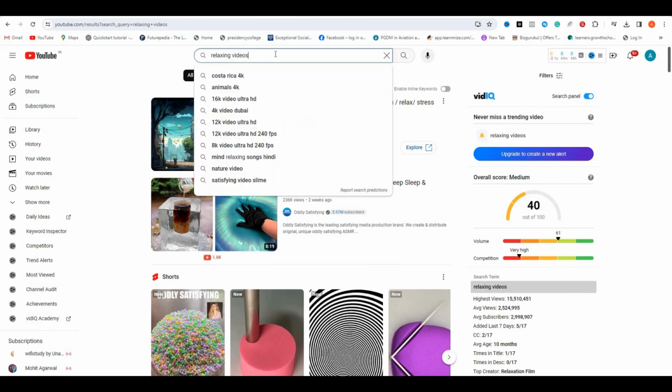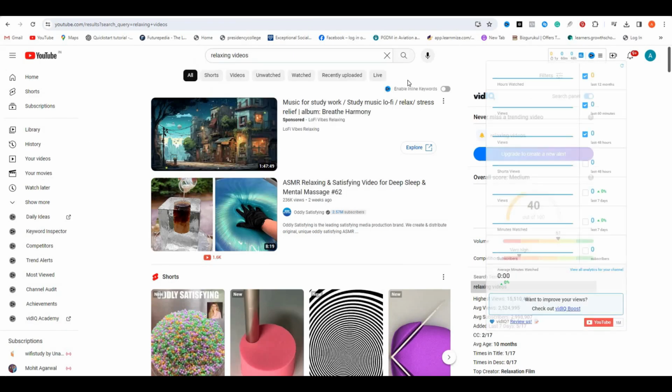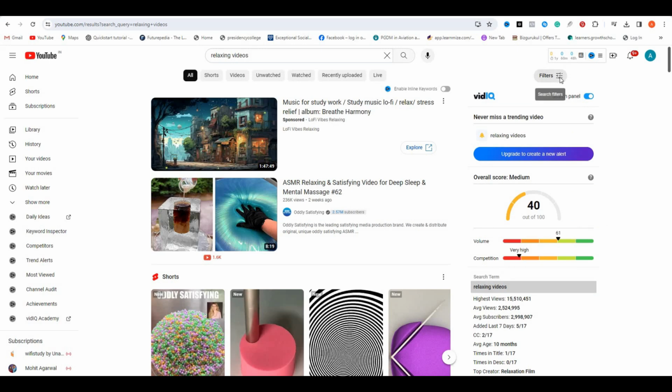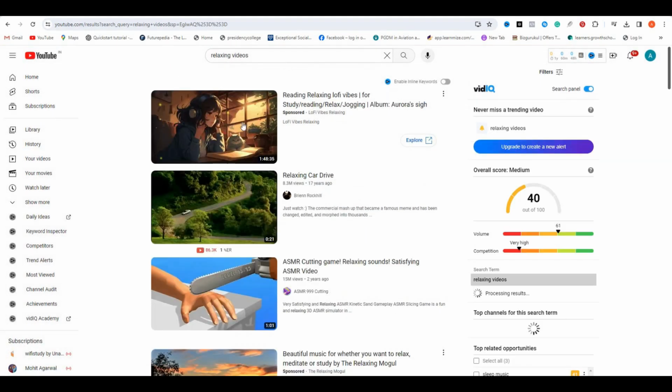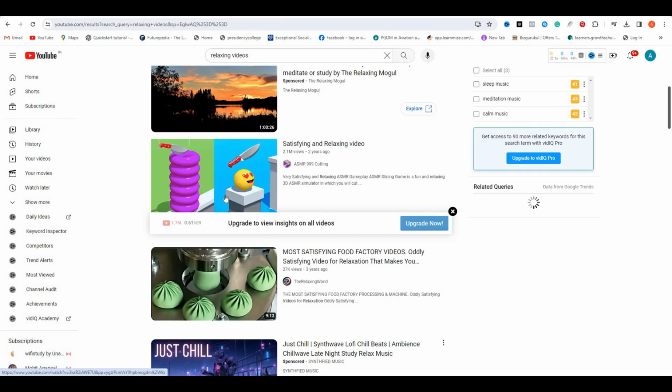Step 1. Downloading relaxing videos. Go to YouTube and search for relaxing videos. After that, click on the filter and choose Creative Commons for fair use, so that the videos you use are not copyrighted, they are under fair use.